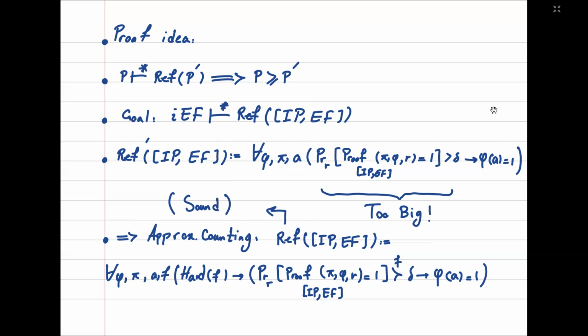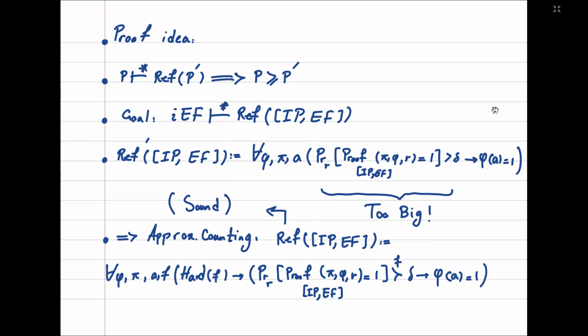But IP and EF is an MA proof system, so we have to define its reflection principle. So the naive idea is the following formula. It says that for every phi, for every pi, and for every A, if pi is a proof of phi, but here we cannot use a polynomial time function because this is an MA proof system, so the verification part is randomized.